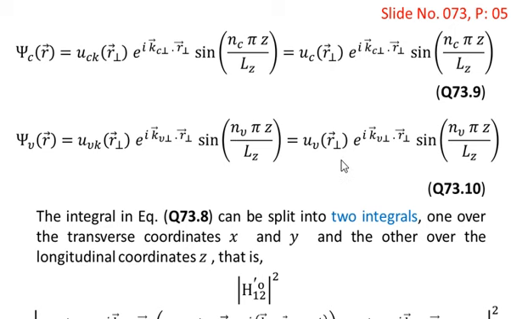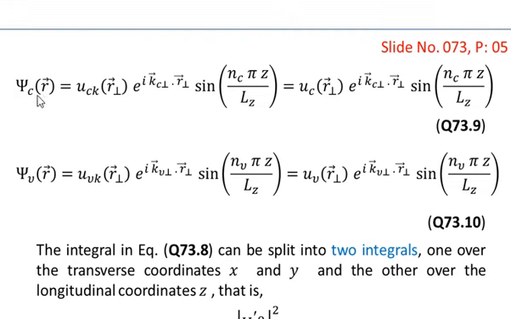On the right hand side we have dropped the k subscript and written only u_v as a function of r perpendicular, and the rest of the quantities on the right hand side in equation number 10 are the same as on the left hand side of it.